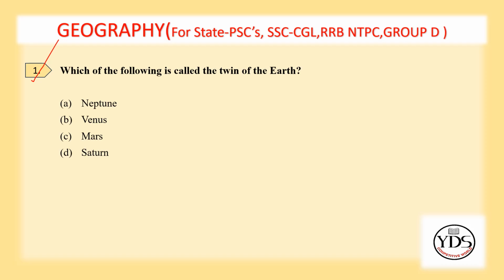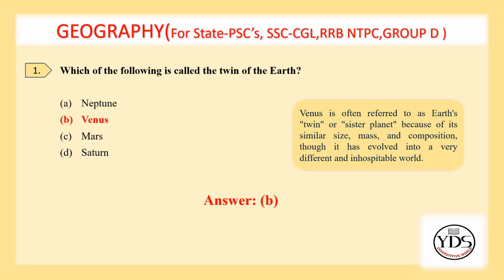First question. Which of the following is called the twin of the Earth? Neptune, Venus, Mars, Saturn. Option B. Venus is the correct answer. Venus is often referred to as a twin or sister planet because of its similar size, mass, and composition, though it has evolved into a very different and inhospitable world.